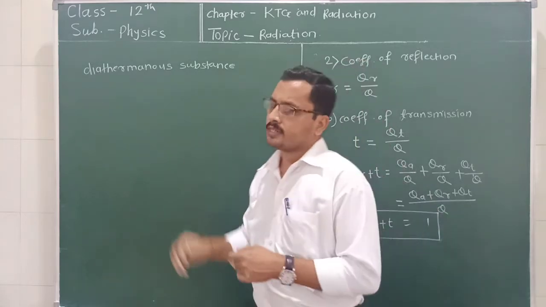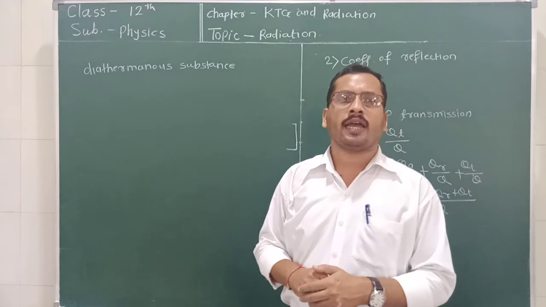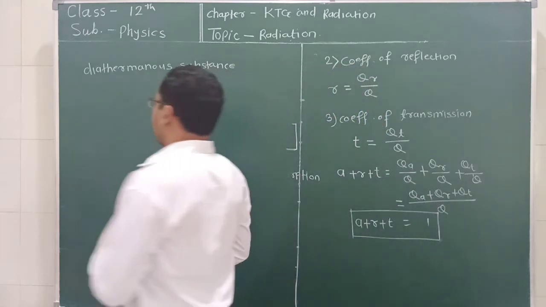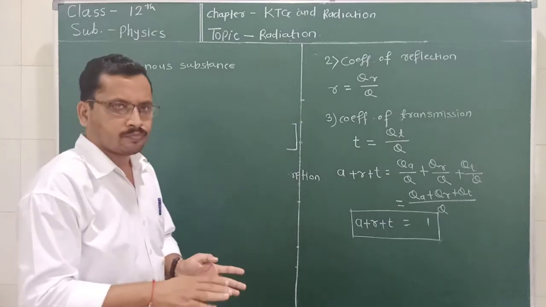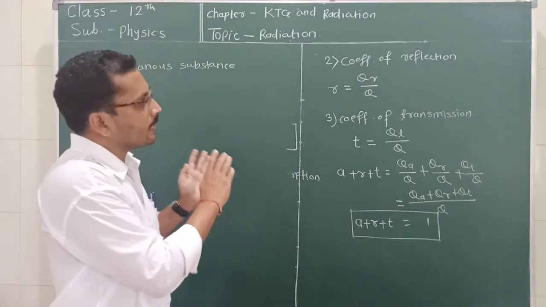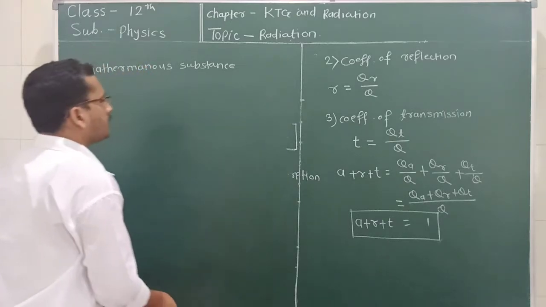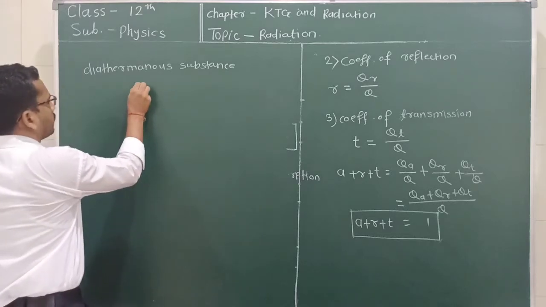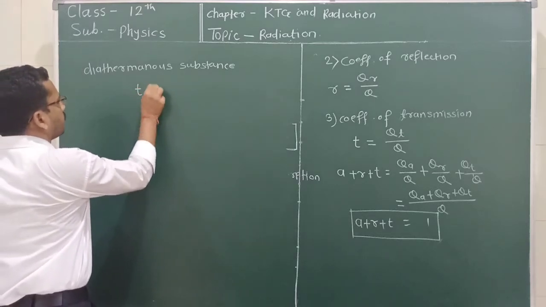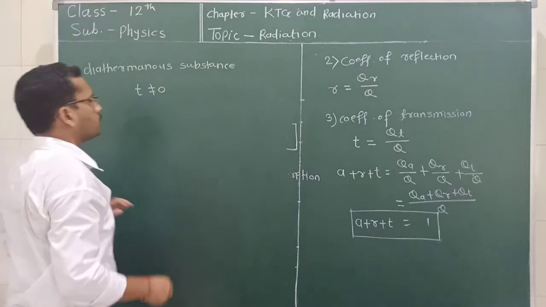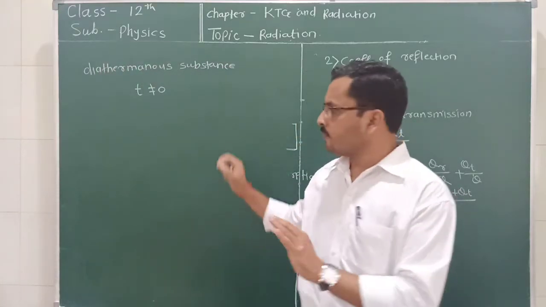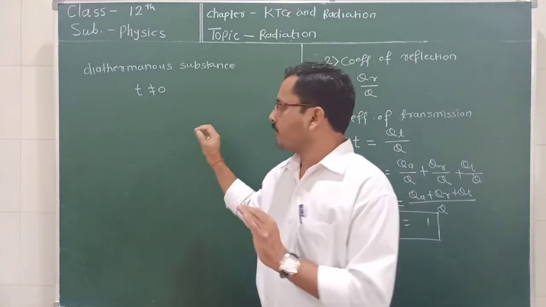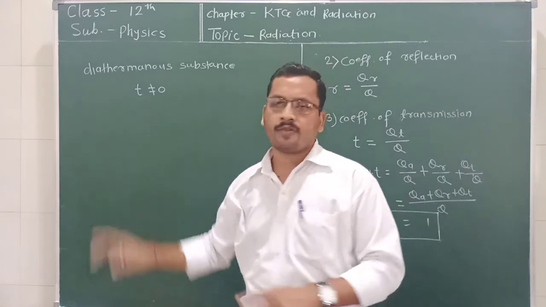They are called diathermal substances, and for these substances, the radiation can pass through. So we can say that for these diathermal substances, the coefficient of transmission T is not equal to 0. It has some value. The transmission coefficient has some value.